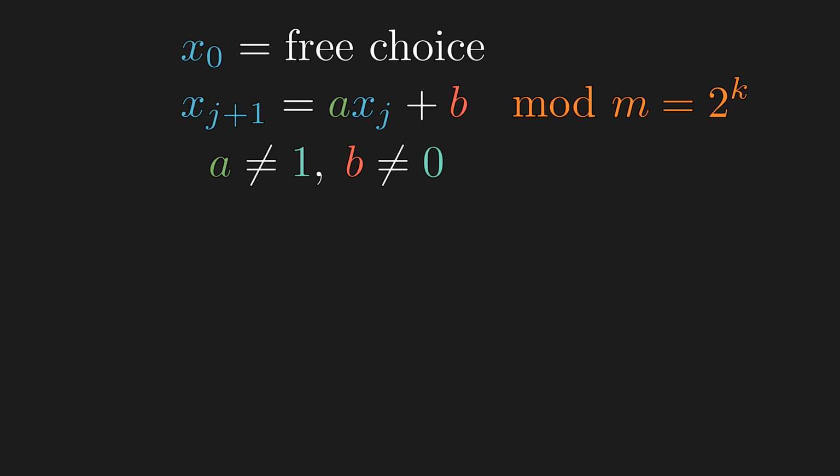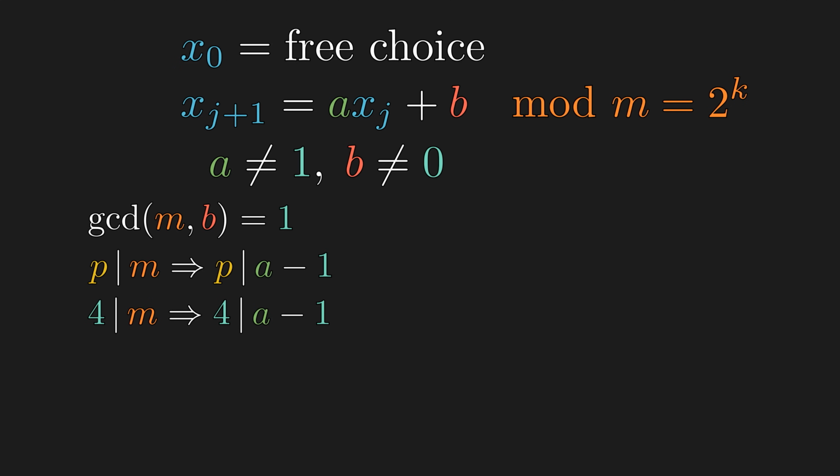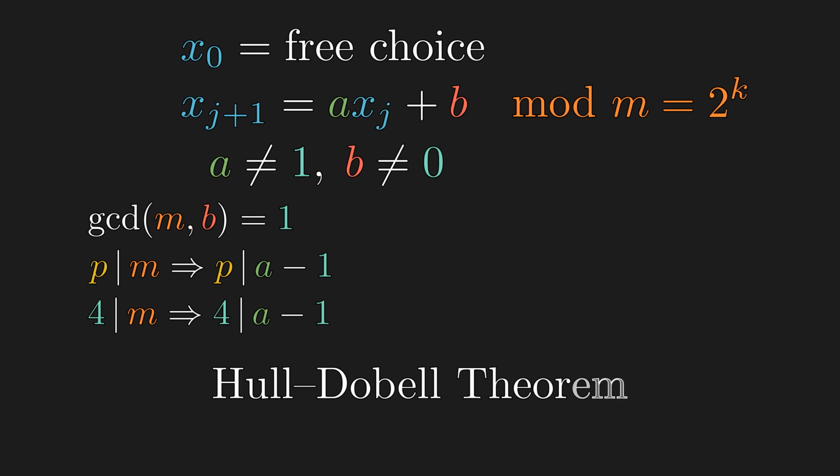Now, in order to construct a linear congruential generator that goes through every number, we need to satisfy 3 conditions. First, the increment has to be relatively prime to m. Second, for any prime factor p of m, a-1 must also be divisible by p. Lastly, if m is divisible by 4, then a-1 also must be divisible by 4. And these 3 conditions guarantee that the generator runs through every number, and this is called the Hull-Dobell theorem.